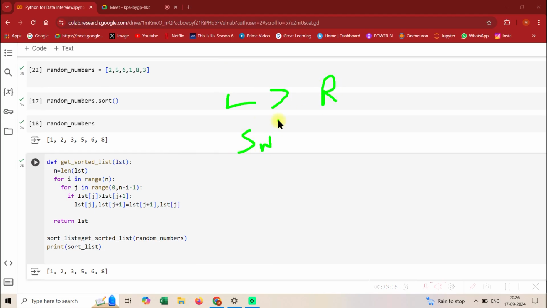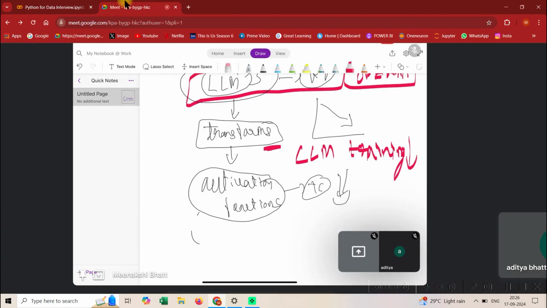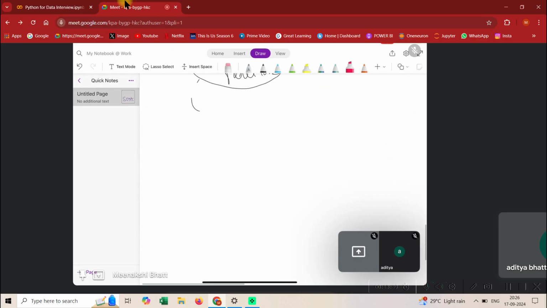The next thing is it's going to compare every element in an iterative fashion, and if it is greater, we are interchanging it. And why is there n minus 1 and all these things? Because as I gave you an example, initially some portion of the array gets sorted.